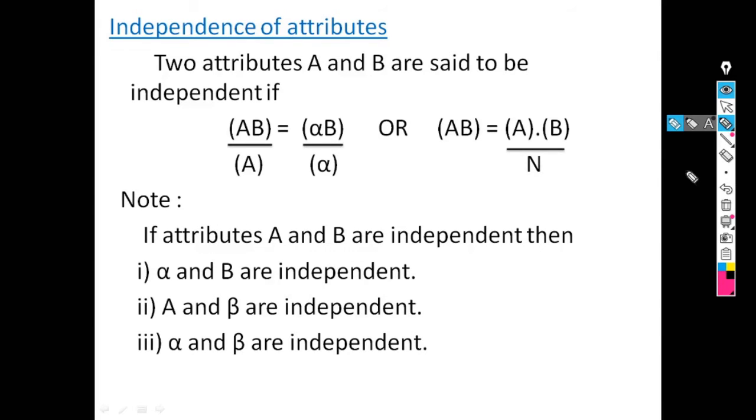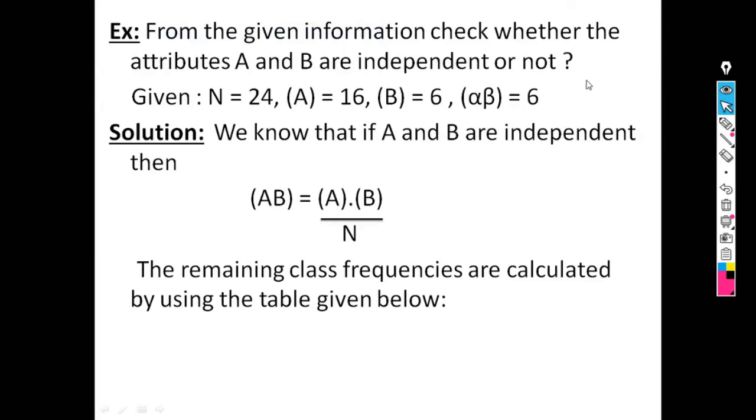If the two attributes A and B are independent, then alpha and B are also independent. If A and B are independent, then A and beta are also independent. And if A and B are independent, then alpha and beta are also independent. For example, from the given information, check whether the attributes A and B are independent or not.